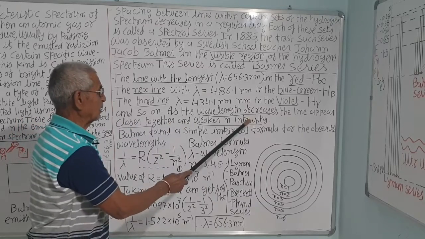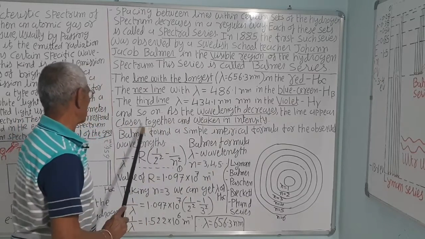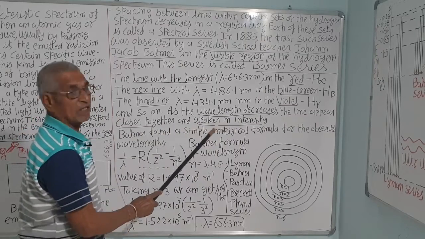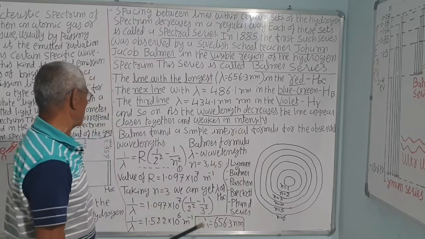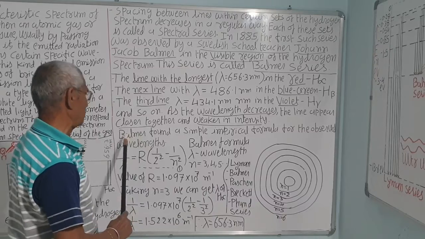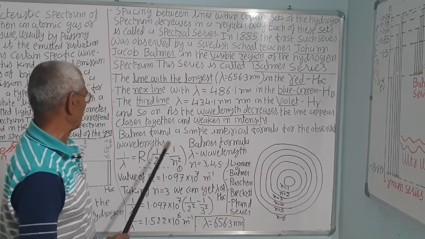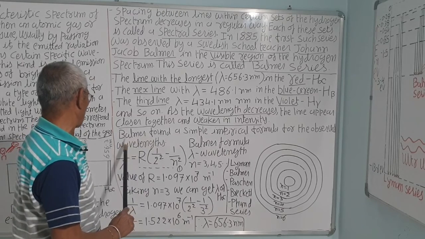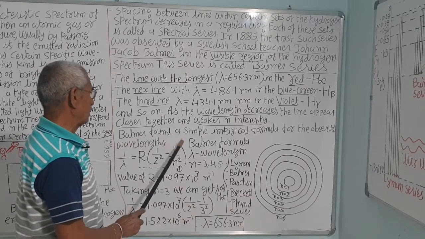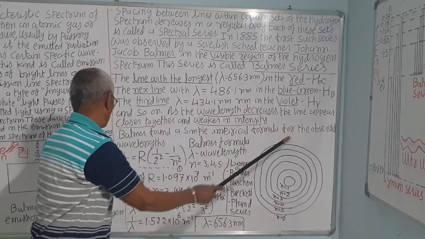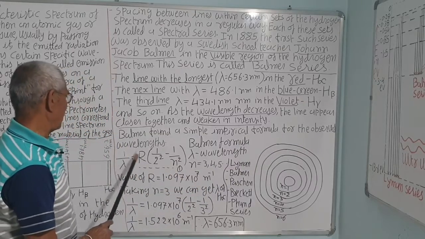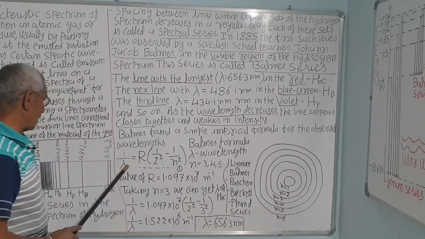As the wavelength decreases, the lines appear closer together and weaker in intensity. Intensity is also less, so we cannot see most of the weaker lines; we cannot observe them using the spectrometer.